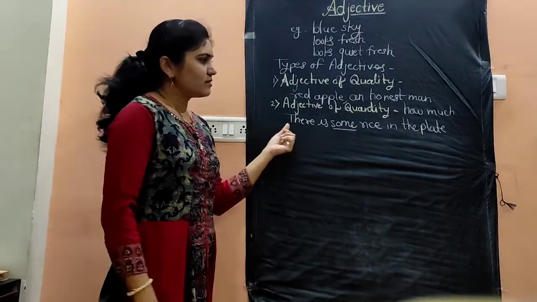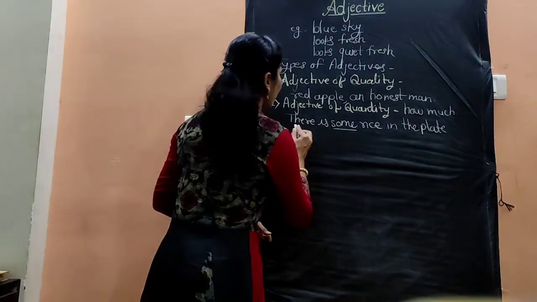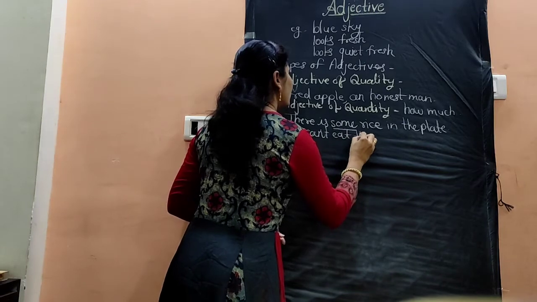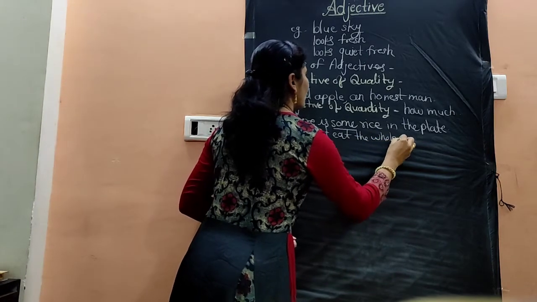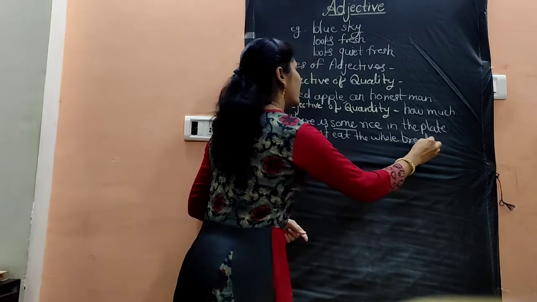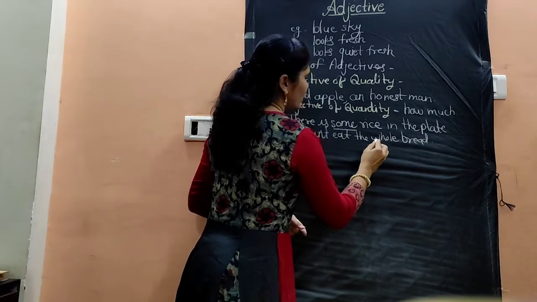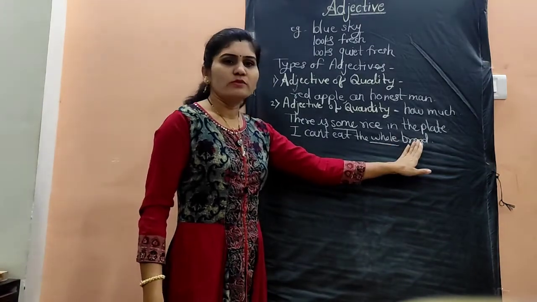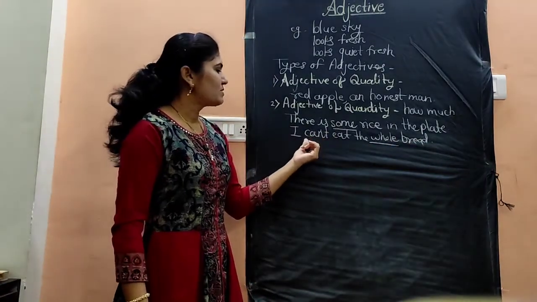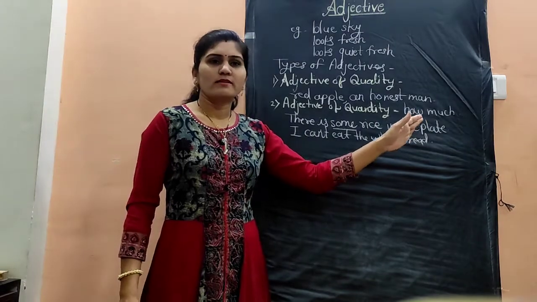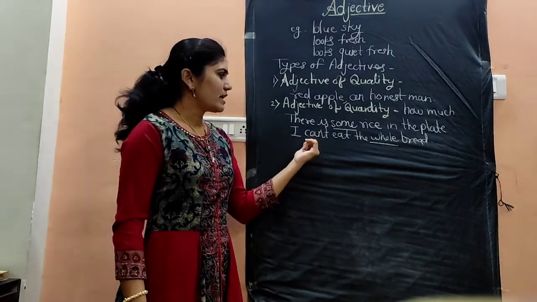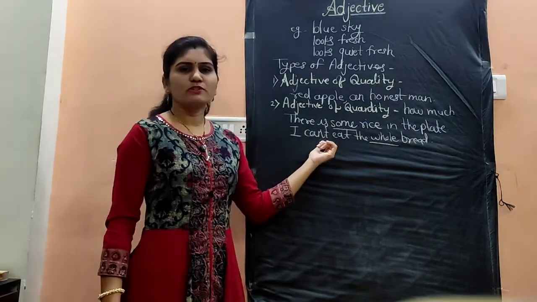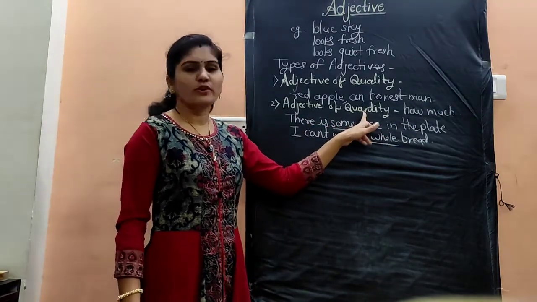Then we can see another example. I can't eat the whole bread. The word whole is the adjective. It came before the noun, and here I am saying that I can't eat the whole bread, or I can tell that I can eat the half bread. So whole, half, these are the examples of adjectives of quantity.